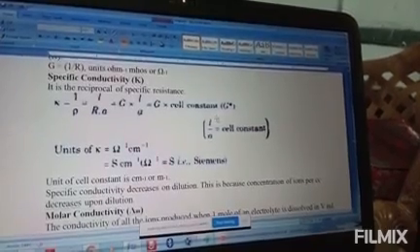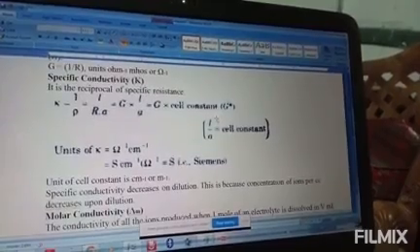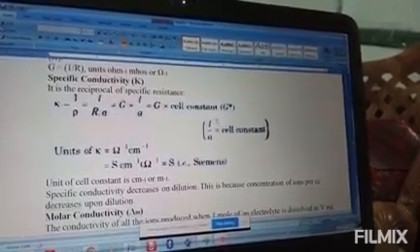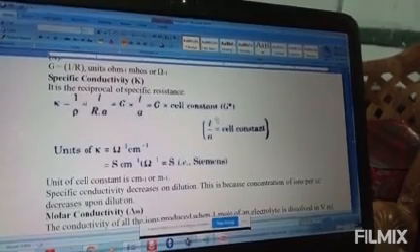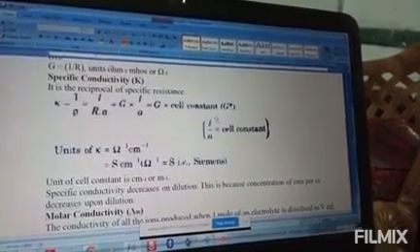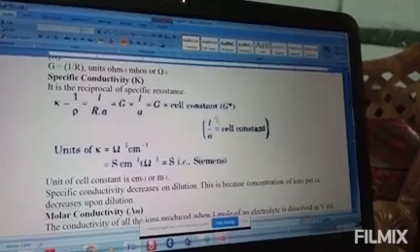Second one is the size of the ion produced and their solvation. If the size of the ions is bigger, movement becomes slow, then automatically conductance becomes less. Clear? If solvation is more, then the interaction between solute and solvent is more. So solvation increases means conductance decreases.